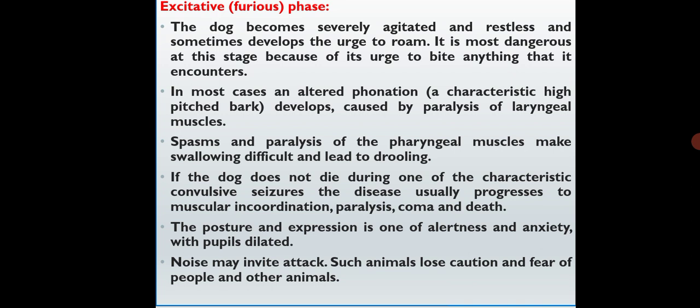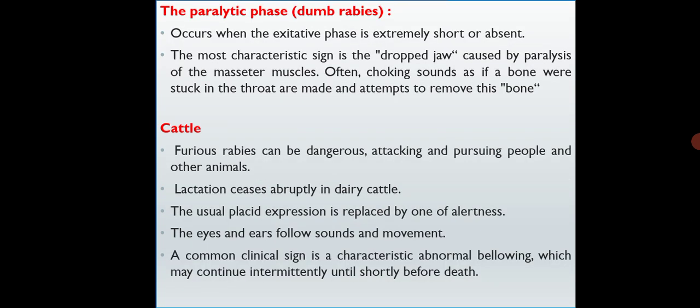If the dog does not die during one of the characteristic convulsive seizures, the disease usually progresses to muscular incoordination, paralysis, coma, and death. The posture and expression is one of alertness and anxiety with dilated pupils. Noise may invite attack. Such an animal loses caution and fear of people and other animals.